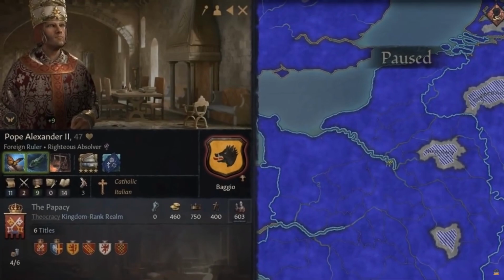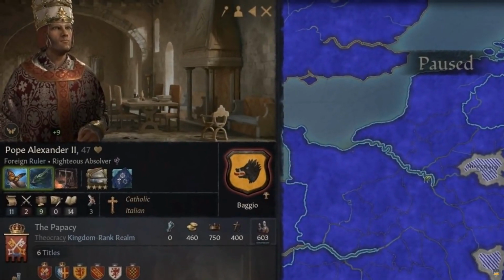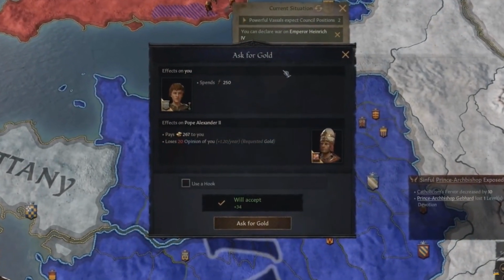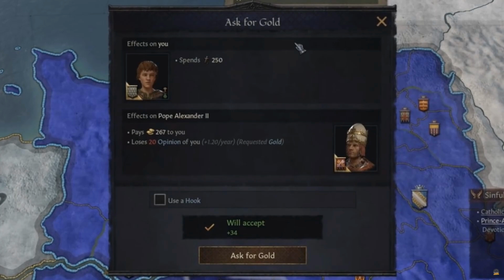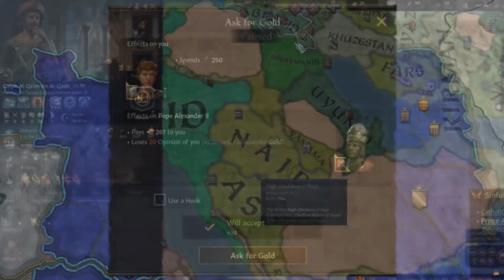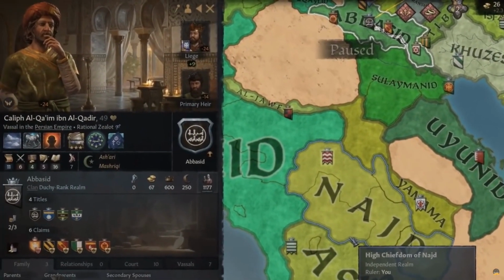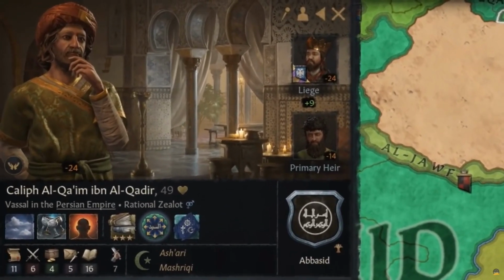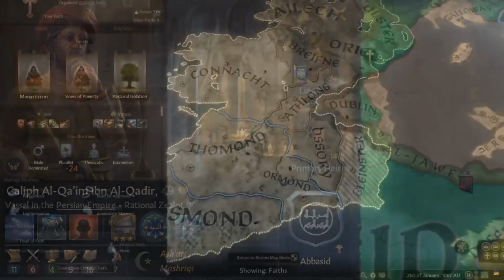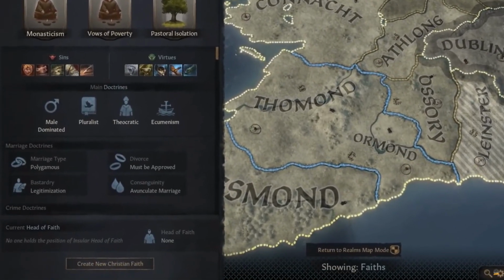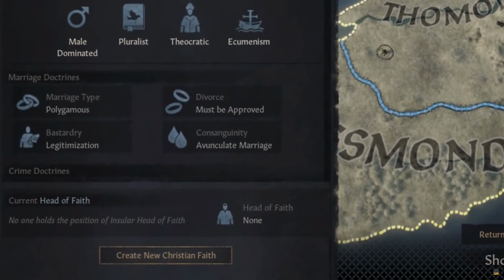Some faiths have a spiritual head of faith, like the Pope. Spiritual heads of faith usually have access to interactions, such as being able to grant claims and gold. There are also temporal heads of faith, leaders like the Caliph. Temporal leaders act much like normal rulers, but not all faiths have a head of faith. Going back to my example ruler, whose faith is insular Christianity, has no head of faith.